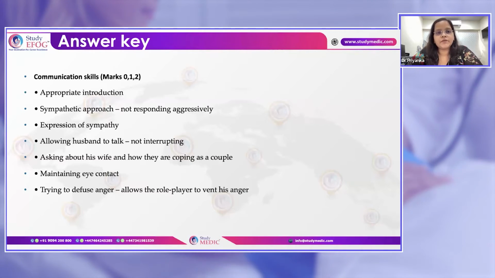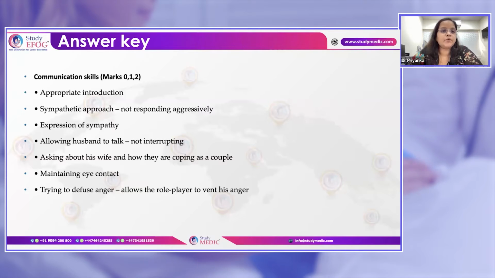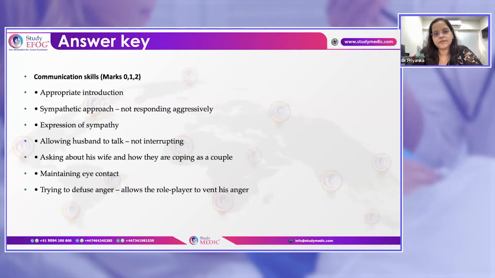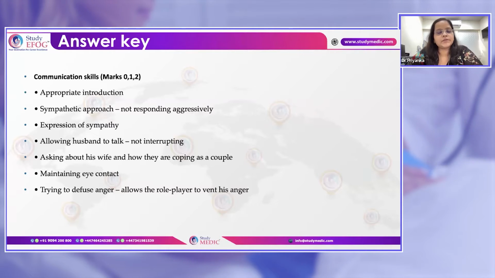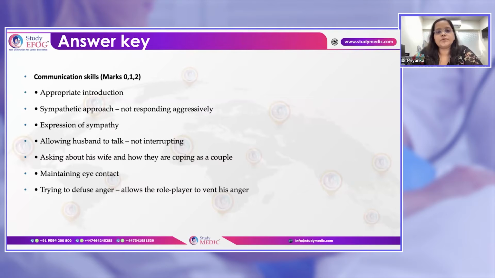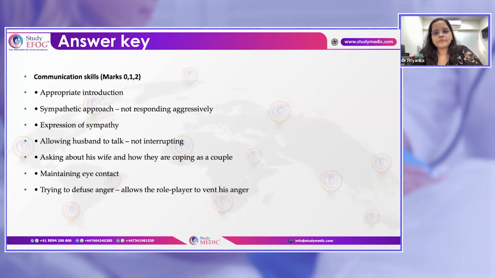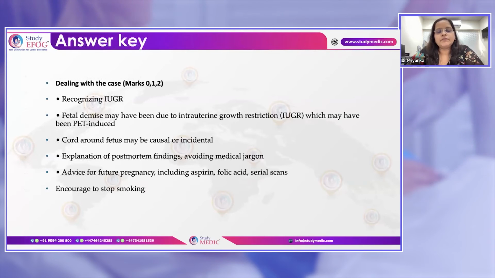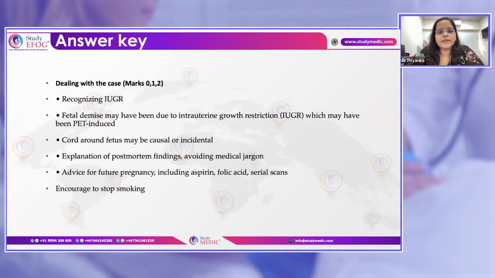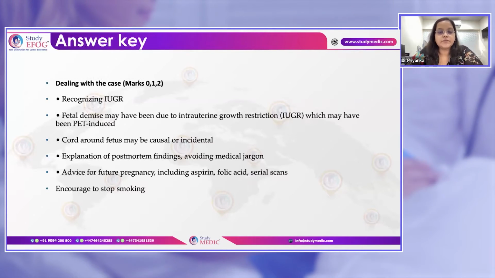We do not have to be defensive, because they will become more angry if you try to defend yourself, saying this is not our fault and we don't know why she was smoking. You cannot tell them like that. So we have to diffuse their anger and listen to them calmly. Then we deal with the case.